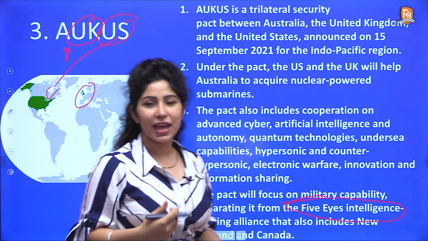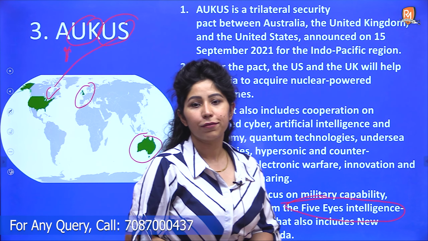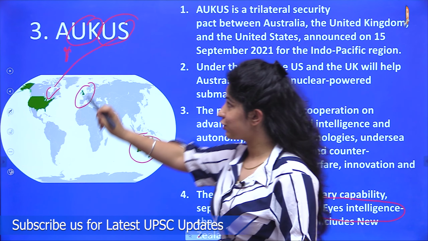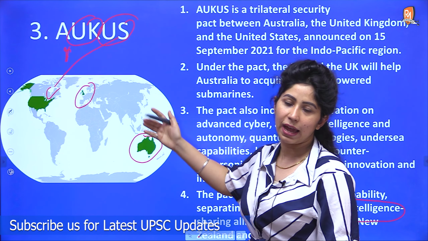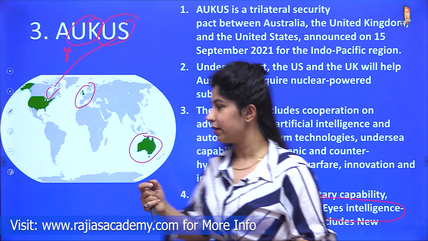So to share intelligence information between some of the major and important countries, Five Eyes alliance बनाया गया था और उसमें कौन सी countries part थी? These three countries were there: Australia, UK and United States. The other two countries were Canada and New Zealand.